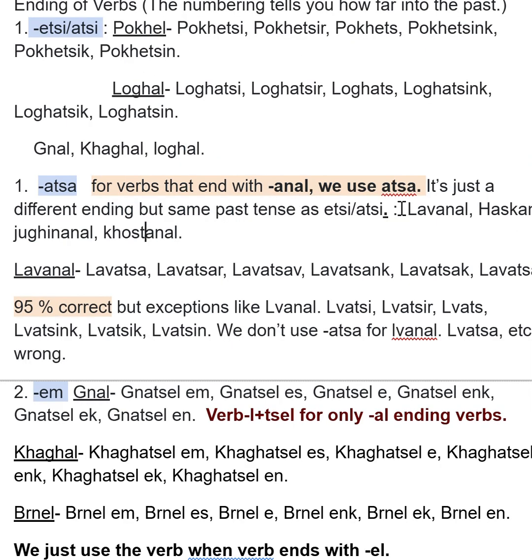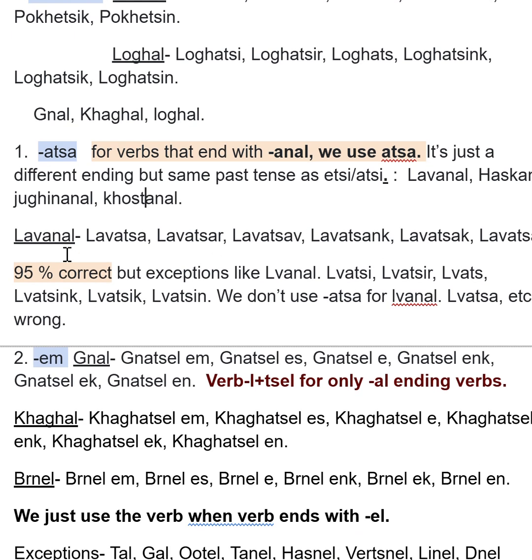Let's move on to these guys. A-N-A-L, anal, we use atsa and that cluster. So let's, for example, take lavanal, which means to get better. Yes, lavatsa. Du lavatsar. Na lavatsav. Menk lavatsank. Duk lavatsak. Nranq lavatsan.